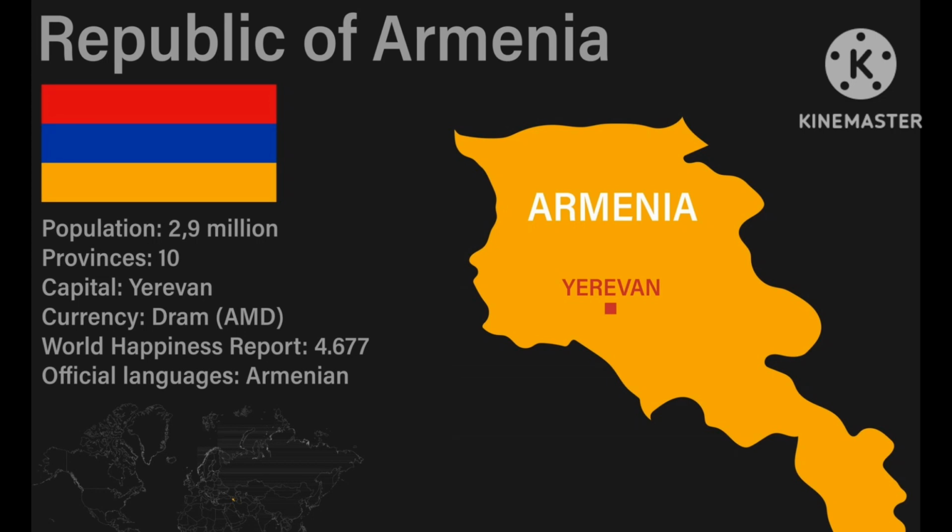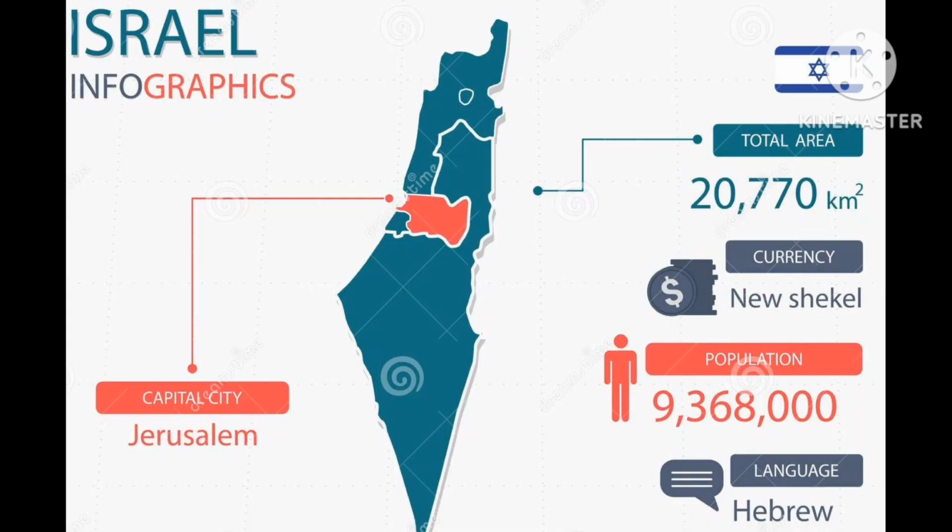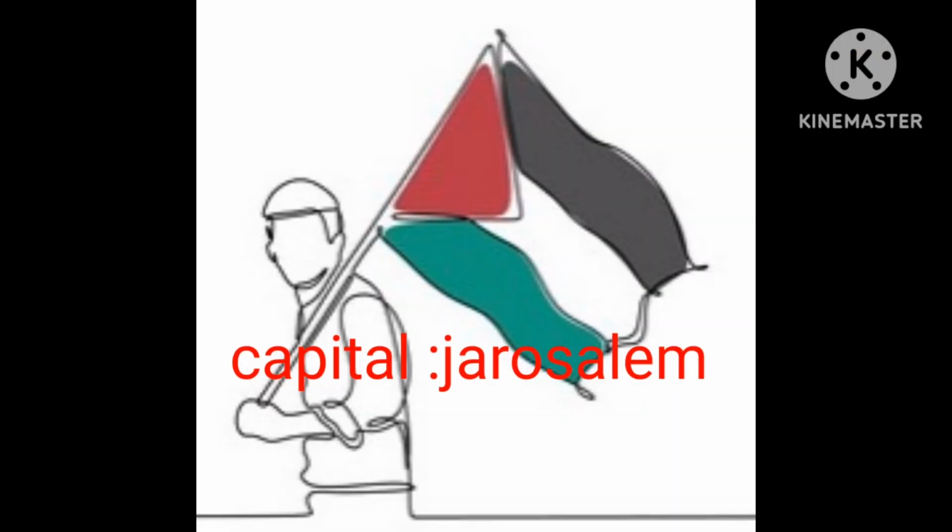The next country is Armenia. The capital of Armenia is Yerevan, and its currency is the dram, D-R-A-M, and the official language is Armenian. The next country is Israel. The capital of Israel is Jerusalem, and its currency is the new shekel. And the language of Israel is Hebrew. Hebrew is the official language of Israel, and you also watch the world structure on the screen. The next country is Palestine. The capital of Palestine is also claimed as Jerusalem, and it is also an Arabic country. You watch on the screen.